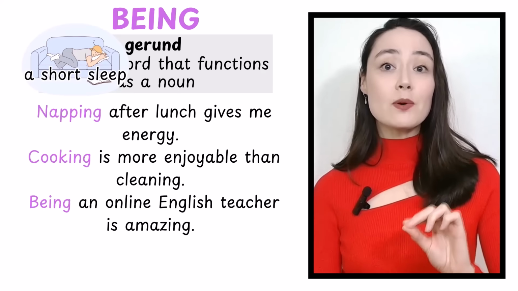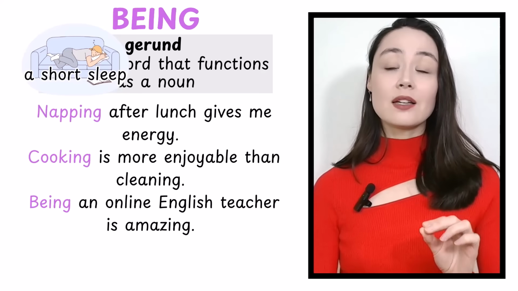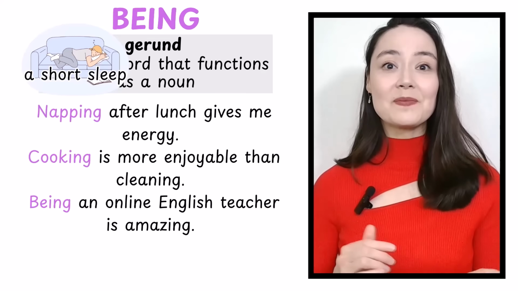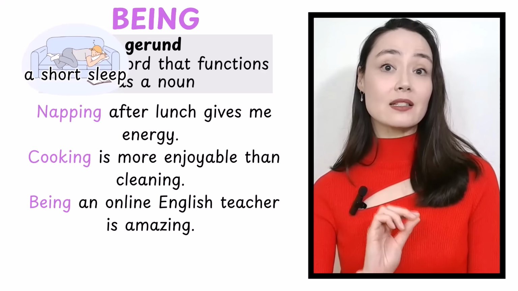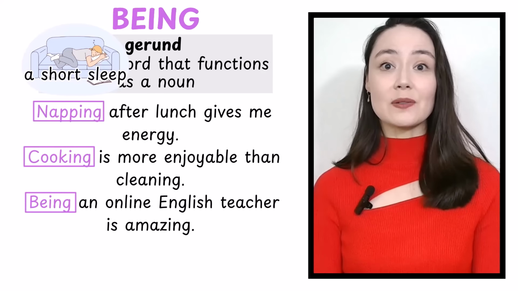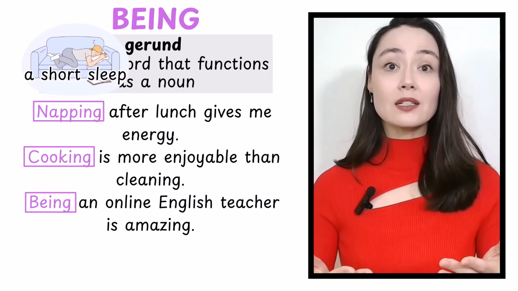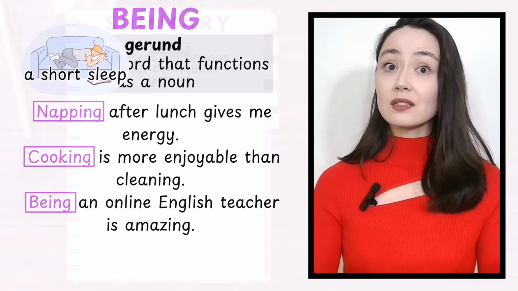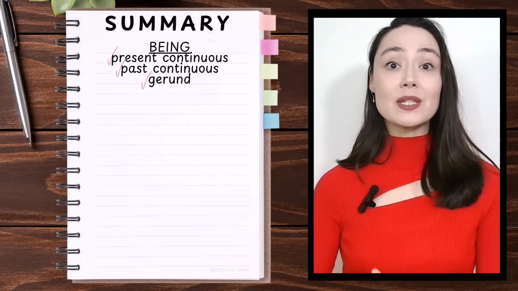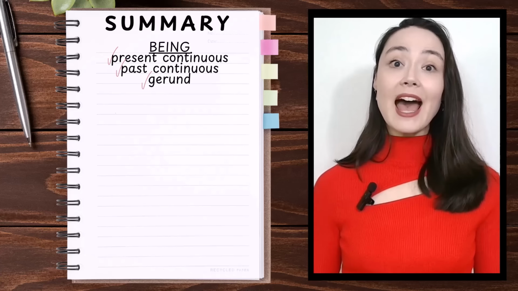Cooking is more enjoyable than cleaning. Being an online English teacher is amazing. I love it. You can see my subjects: napping, cooking, and being an English teacher. If you want your verb to be a subject, you need a gerund. Summary. We use being in the present and past continuous tenses and as a gerund.